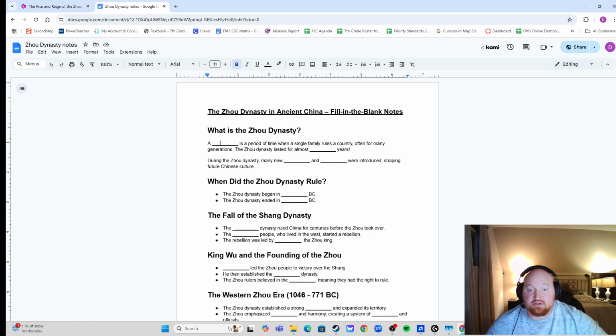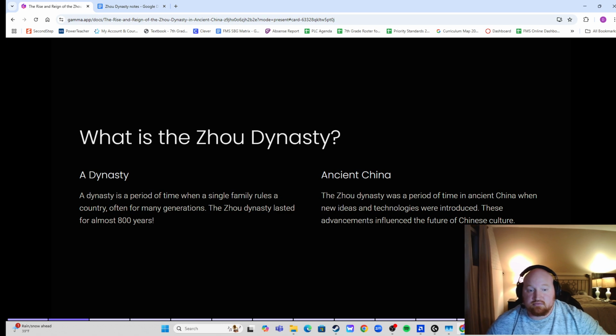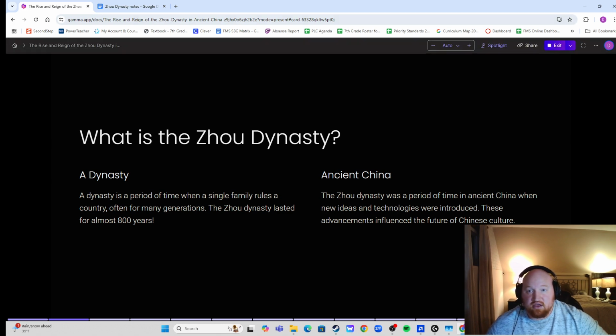So right here, what is the Zhou Dynasty? A dynasty is a period of time when a single family rules a country, often for many generations. The Zhou Dynasty lasted for almost 800 years. Make sure you fill these in. You will need these. Now, during the Zhou Dynasty, many new, let's go back, ideas and technologies.